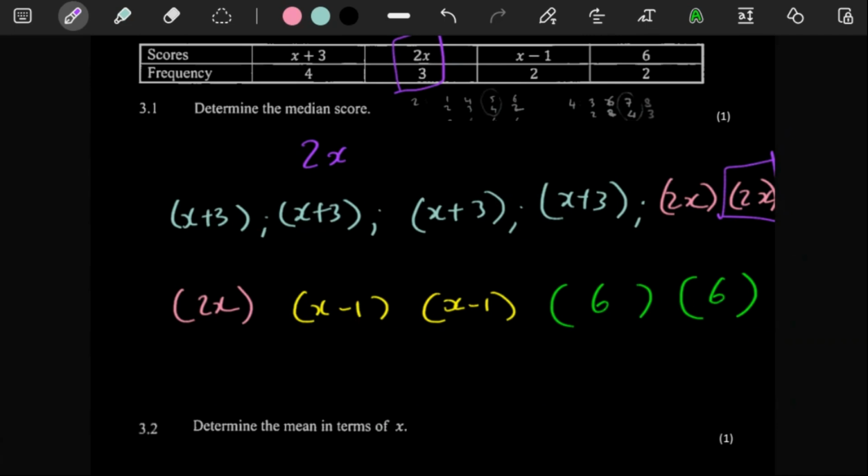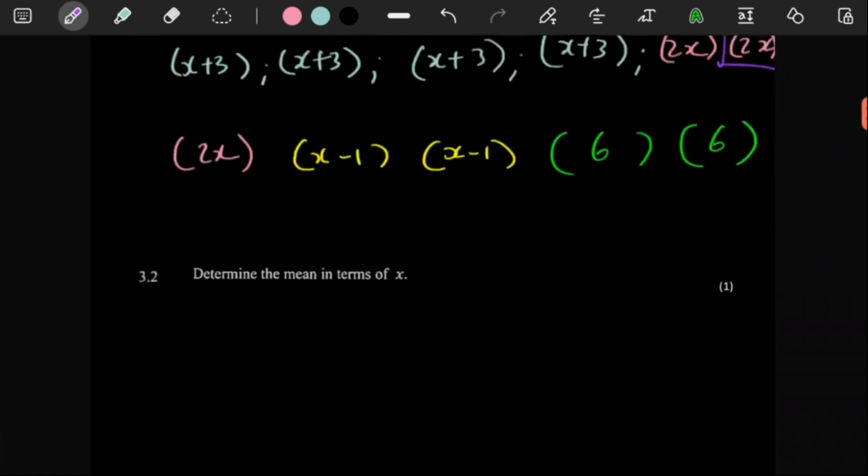So here they say determine the mean in terms of x. So determining the mean in terms of x, remember the mean is just the average, of which for us to get the average, we just have to add everything up and then divide by the number of pieces of data that we have. So for 1 mark only though. Wow, okay.